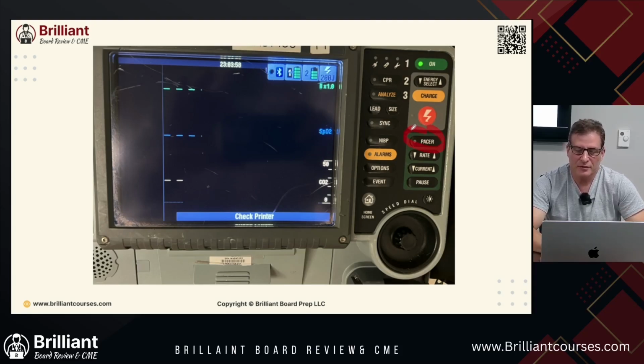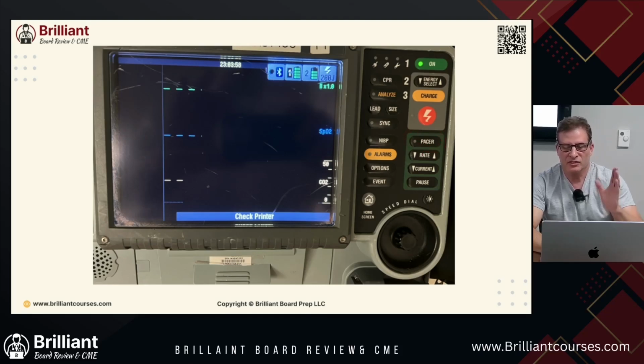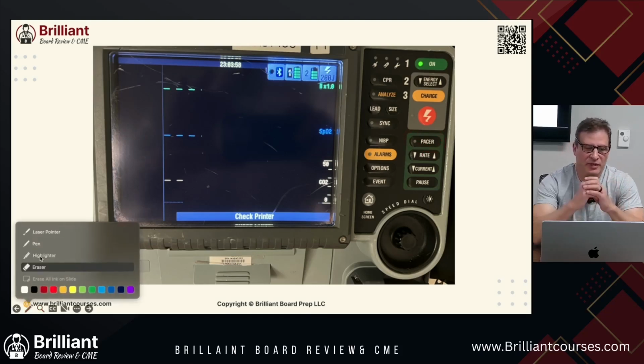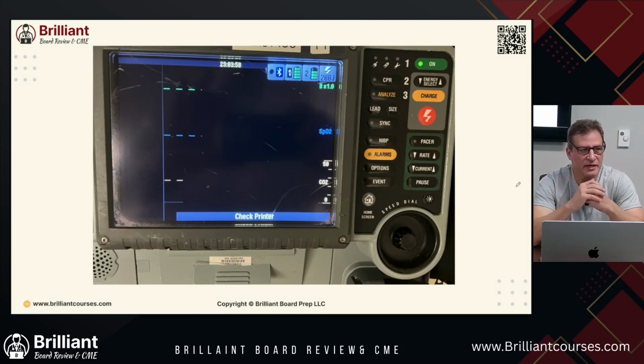All right. So we're getting this patient in, and we're putting the pads on, okay? And we turn this machine on, and we want to sync to the T waves. Why do we want to do that? Why do we always want to put a sync to that? Does anybody know? You want to shock on the T waves because it prevents VFib. So when you're shocking somebody who's not in VFib, it stops them from going into VFib.